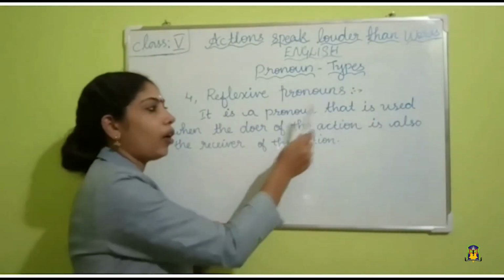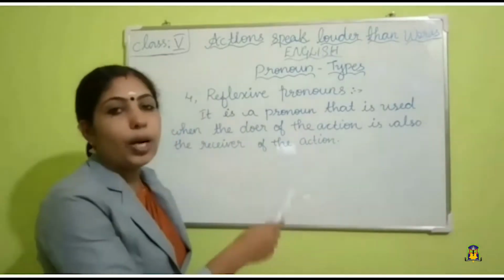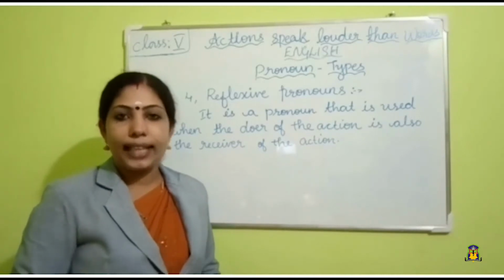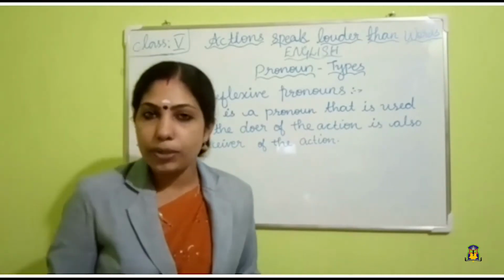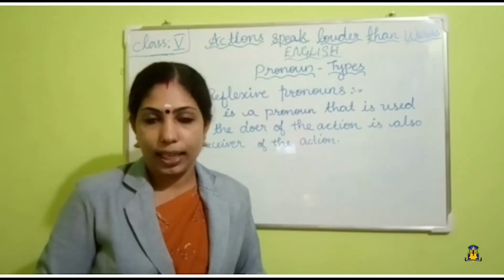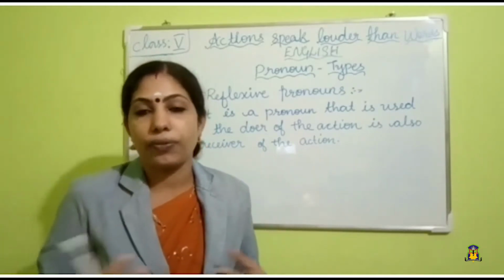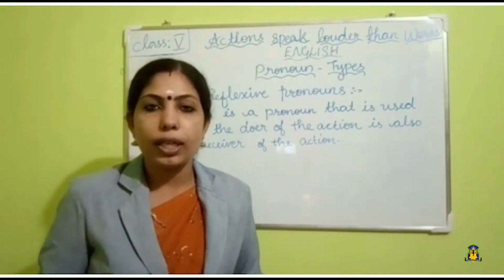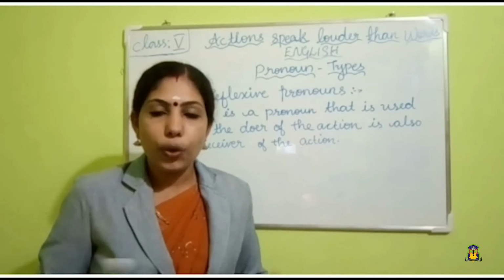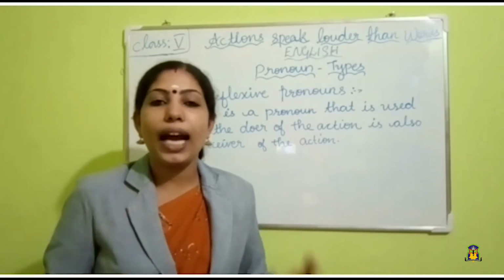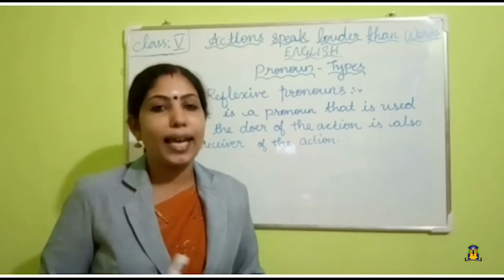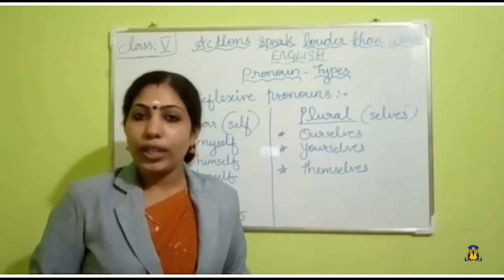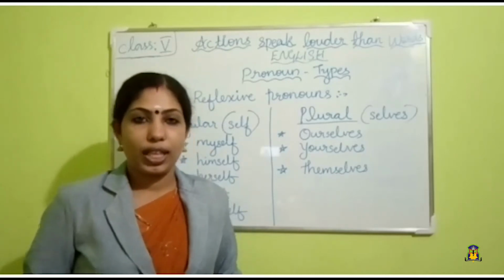It is a pronoun that is used when the doer of the action is also the receiver of the action. That means the subject and the object is the same person. That is, doer and the receiver of the action is the same person. For example, when you are looking into the mirror, who appears? You only, right? So, the doer and the receiver of the action is the same person. That is reflexive pronoun.